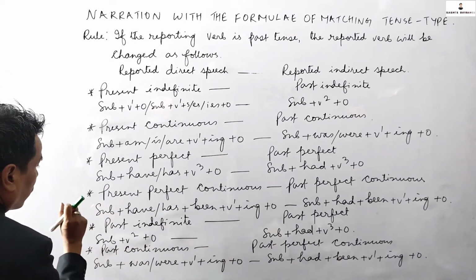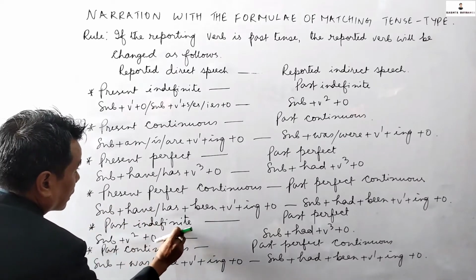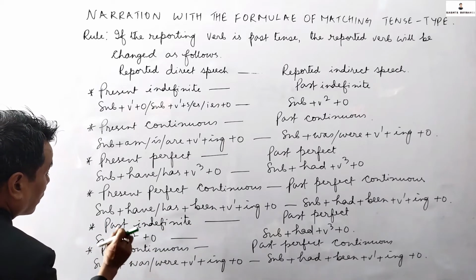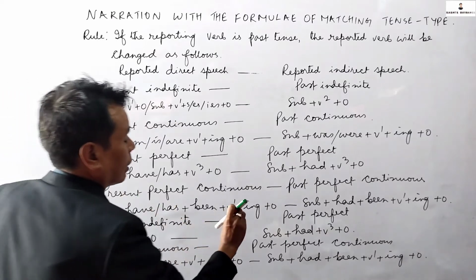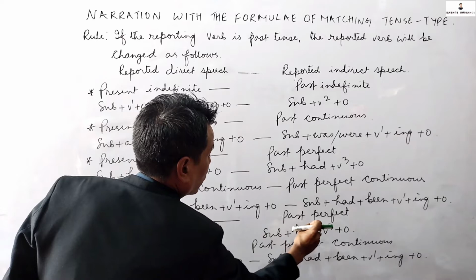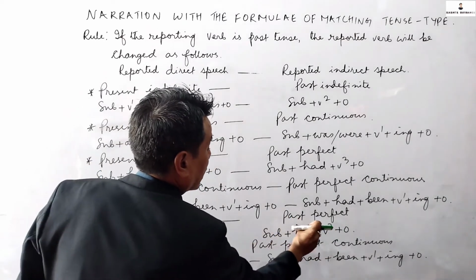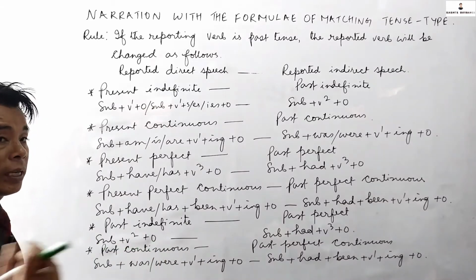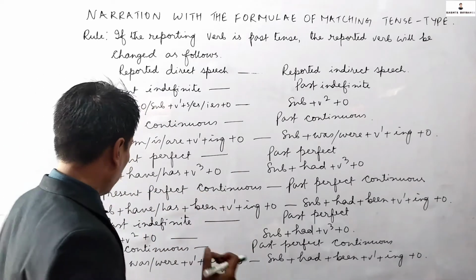Next is the past indefinite tense, with the formula subject plus v2 plus object. Past indefinite will be changed into past perfect tense. The formula of the past perfect tense is subject plus had plus v3 plus object. Then past continuous tense will be changed into past perfect continuous tense.